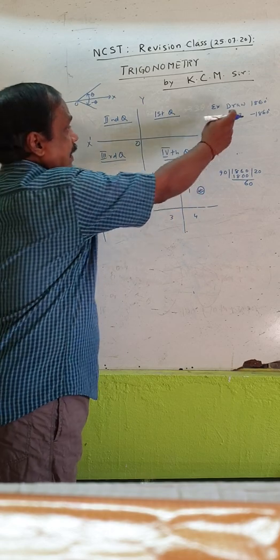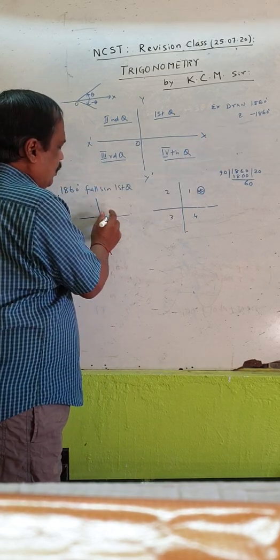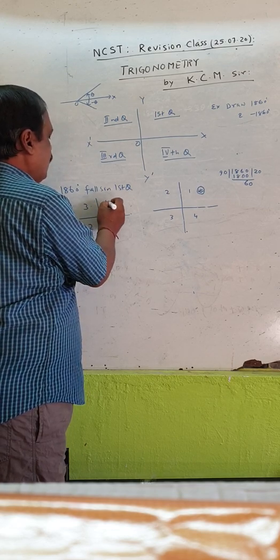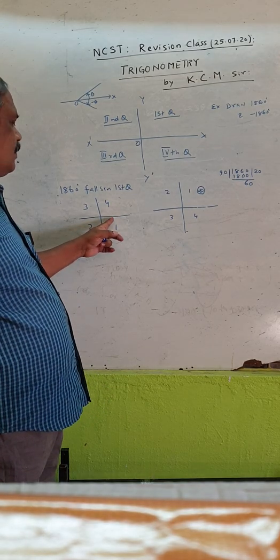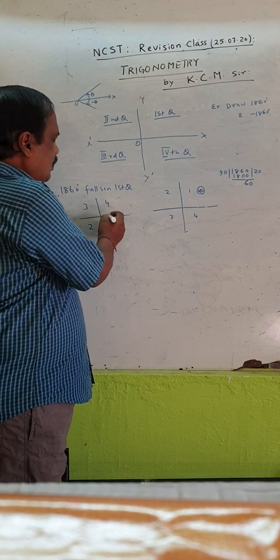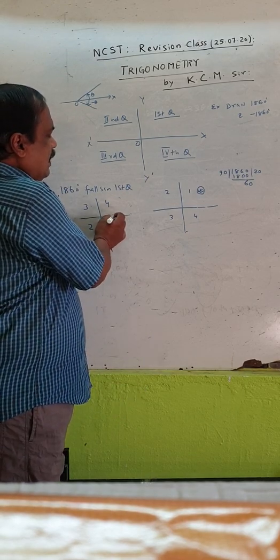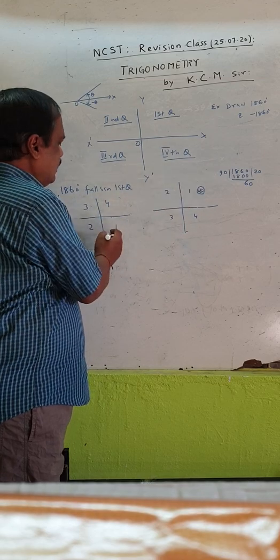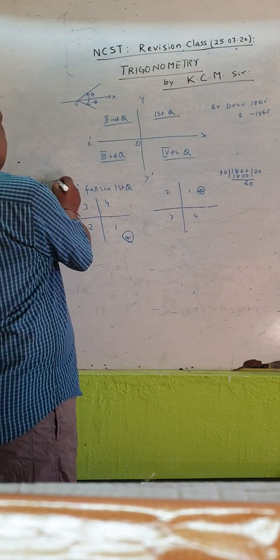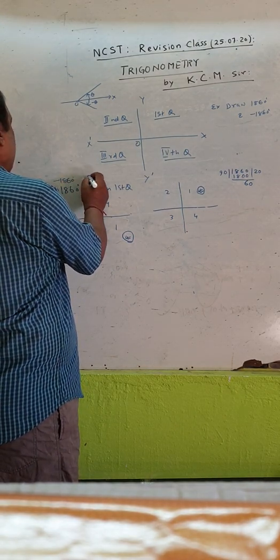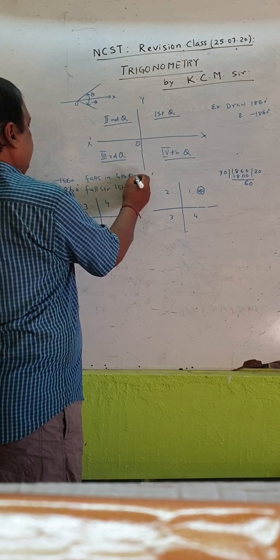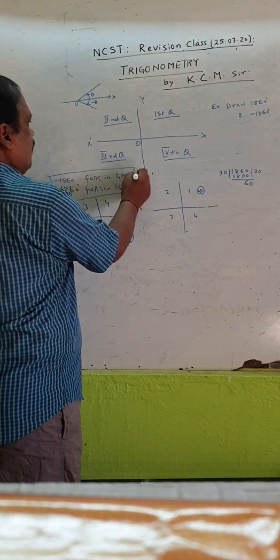All multiples of 4 will end here. 20 is a multiple of 4, so 20 ends here. After minus 1800, another 60 degree falls here. That means minus 1860 degree falls in fourth quadrant. So ultimately this is your answer.